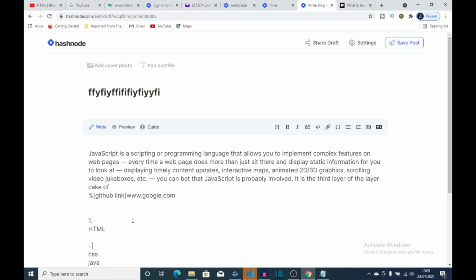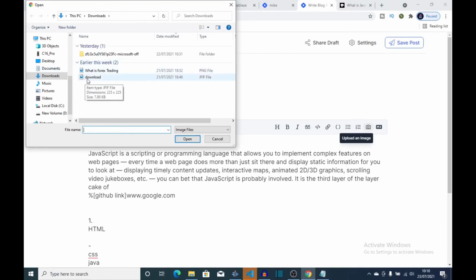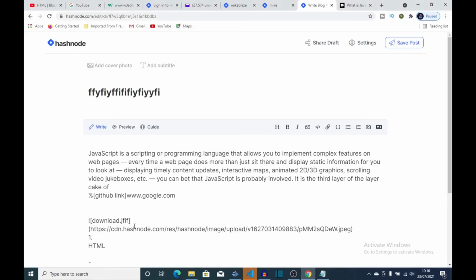Then you can also load an image if you want to in your post. In case you want to add an image, just come to upload on the camera icon, click on it. So you can just click on the image you want to upload, and you can see it says upload.